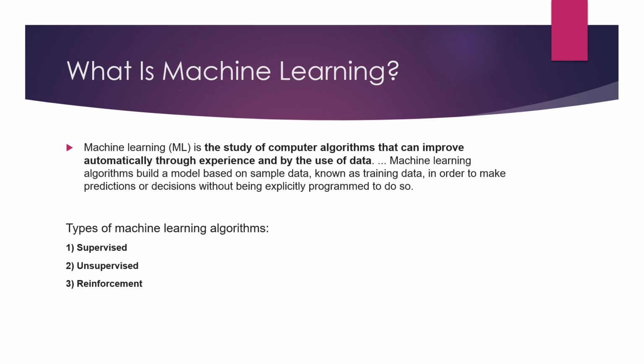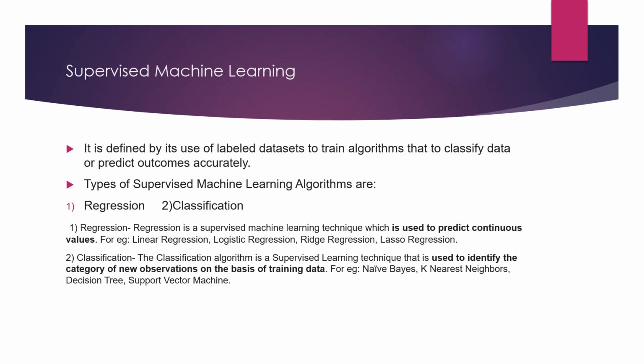I had already told you it is the study of computer algorithms which can automatically improve with experience of the data. In easy words, machine learning is based on sample data, which will make predictions and decisions with what you give it. This is a short definition of machine learning. The types I already told you: supervised, unsupervised, reinforcement. Supervised, I previously told you, deals with the labeling of the data, so we work on labeled data in supervised learning.